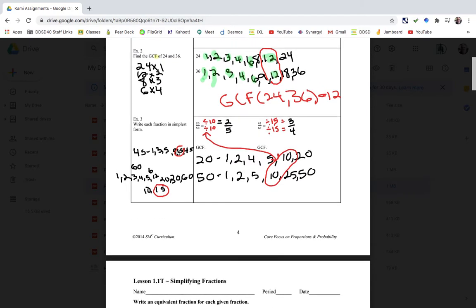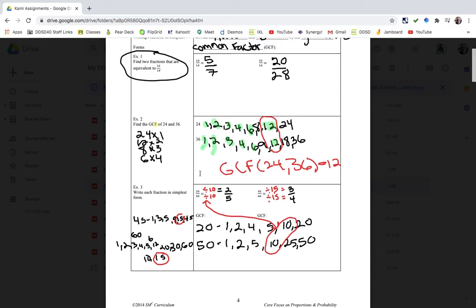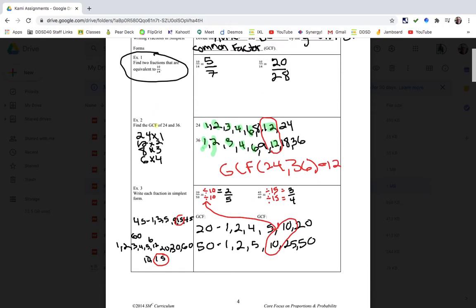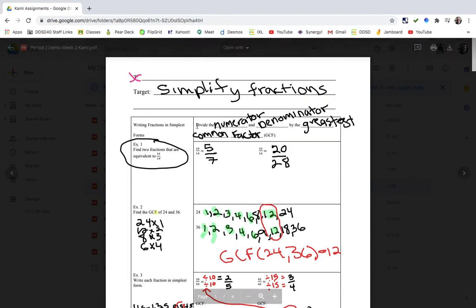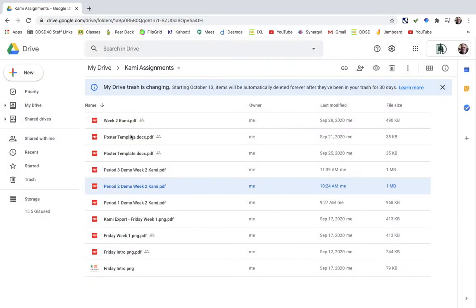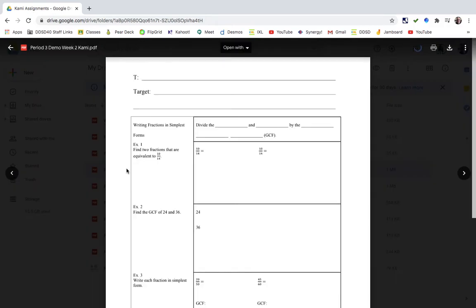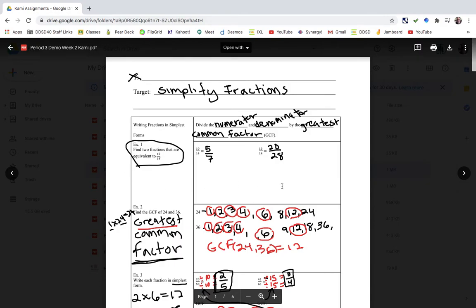And on the side, I guess on this one, I listed factors and we talked about them some more, still more discussion on what a factor is. And right here you can see 24 times 1, 12 times 2. These are all multiplication problems that equal 24. And then period 3, it should look very similar.